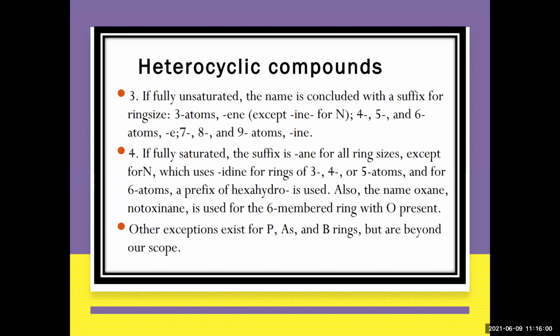So generic names and trivial names can both be given to these compounds. Other exceptions that may be present are phosphorus, arsenic, boron, which we don't study much. Usually we will be studying more about sulfur, oxygen, and nitrogen. These are the 3 heteroatoms we will deal with more in heterocyclic compounds.